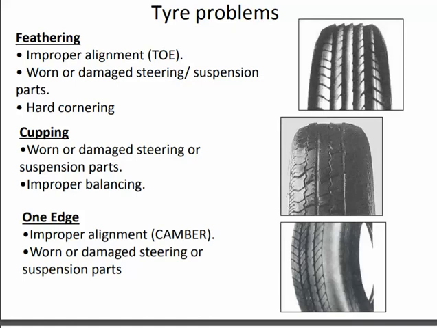Next we have cupping. Cupping is caused by worn or damaged steering or suspension parts, and by improper balancing. Then we have one edge wear. In this, the improper alignment is called camber, along with worn or damaged steering or suspension parts.